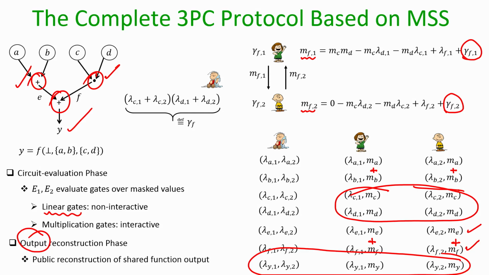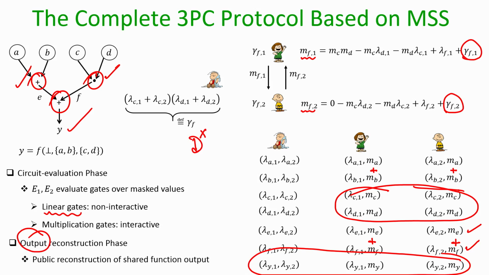Of course, we can build a simulator depending upon whether the distributor is corrupt or one of the evaluators is corrupt, and reproduce the entire view which that corrupt party would have obtained by participating in this MPC protocol. Okay. So, say for instance, if I take the case of a corrupt D, then what exactly does D learn in the whole MPC protocol here, the 3PC protocol?